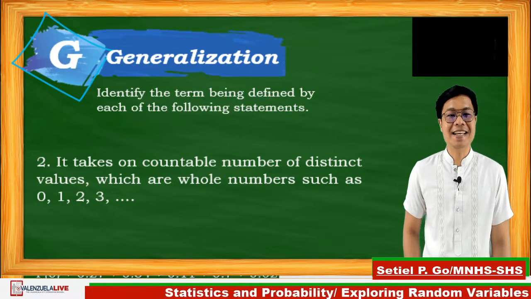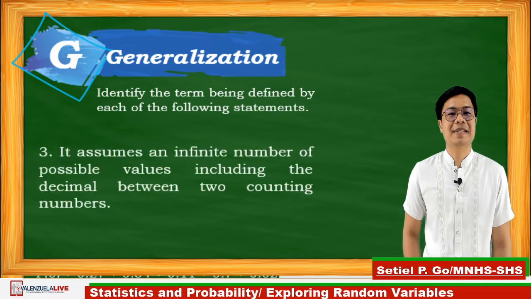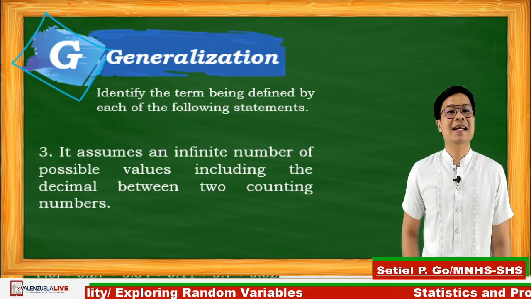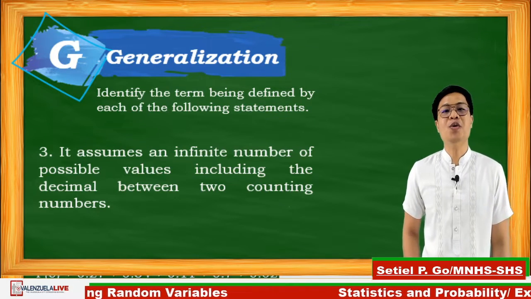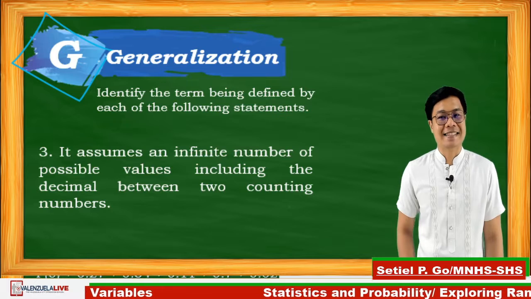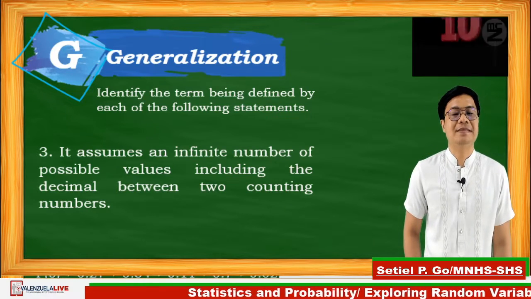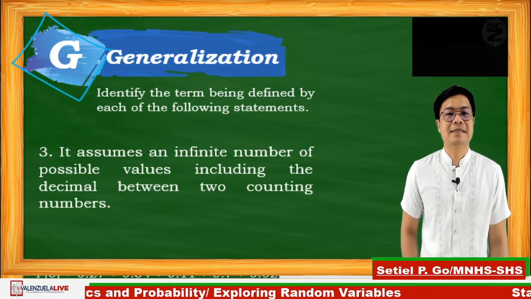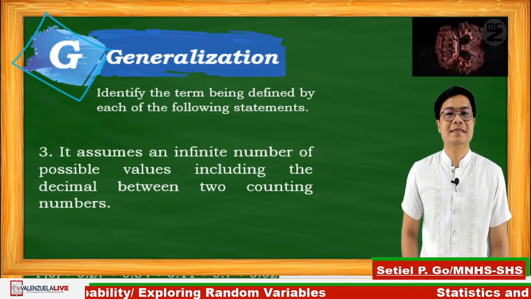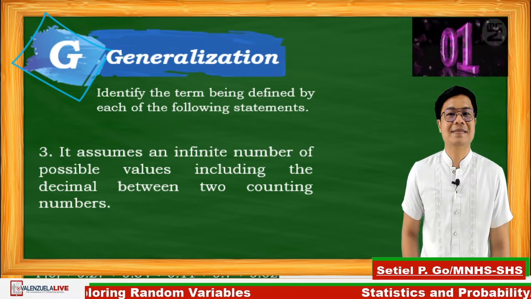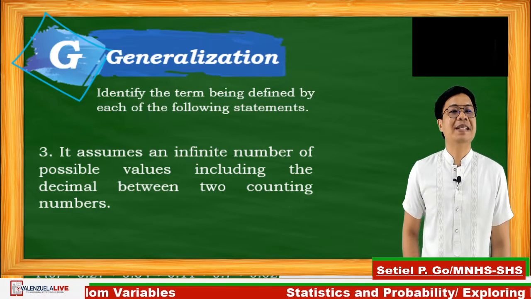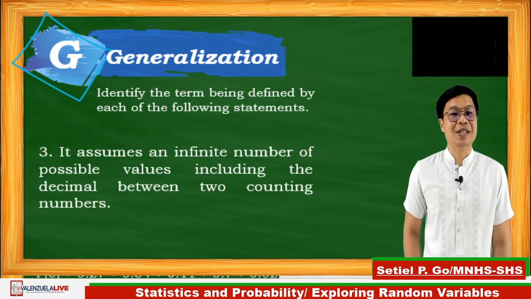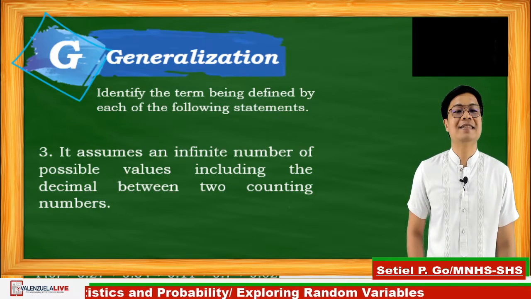Next, question number 3. It assumes an infinite number of possible values, including the decimals, between two counting numbers. 10 seconds. Go! Time's up. Using the words infinite and decimal, so that is continuous random variable.